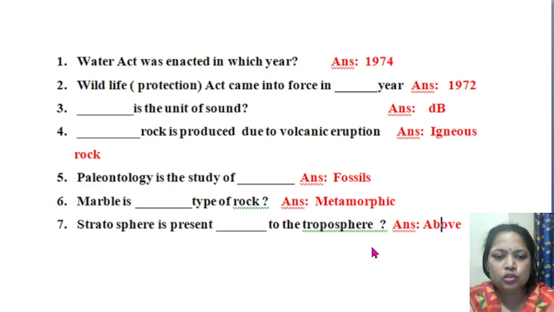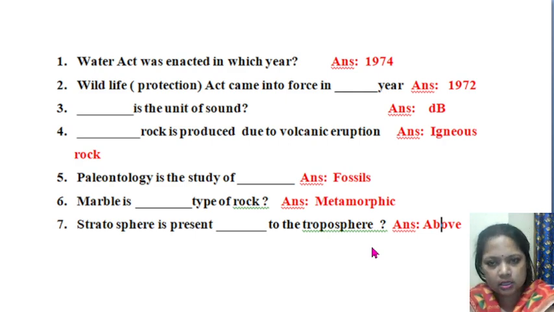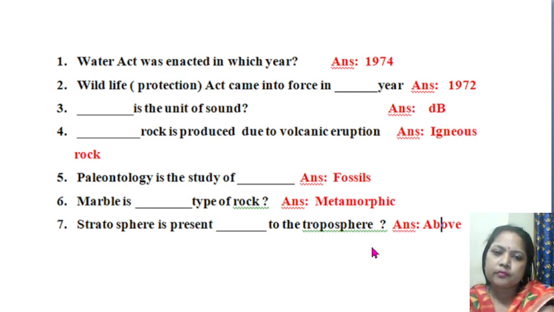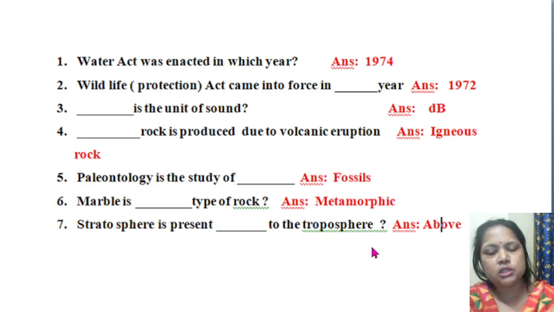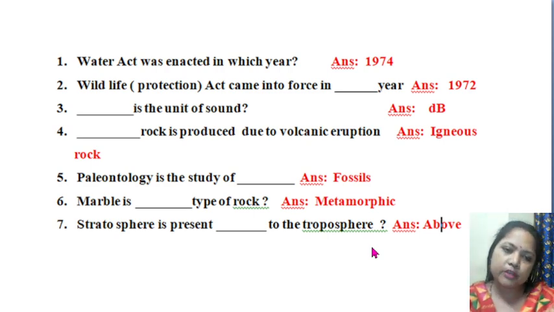So now come to question number 6. Marble is dash type of rock, again from that lithosphere chapter. So marble is one metamorphic rock. I told you that rocks are of 3 types: igneous rock, sedimentary rock, then metamorphic rock. So marble, the material which is used for constructional activities, for making homes, is a type of metamorphic rock.